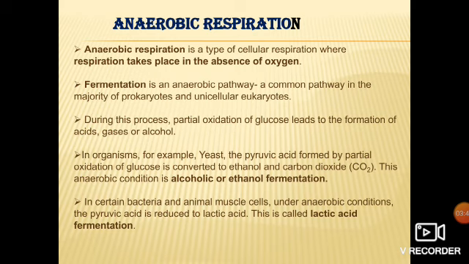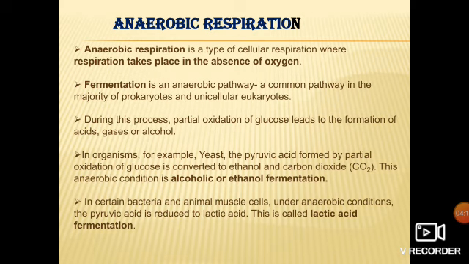Now whenever anaerobic respiration occurs, this process produces ATP at a greater speed, but it produces a lesser amount of ATP as compared to aerobic respiration. That means anaerobic respiration produces only 2 molecules of ATP, whereas aerobic respiration produces 38 molecules of ATP.